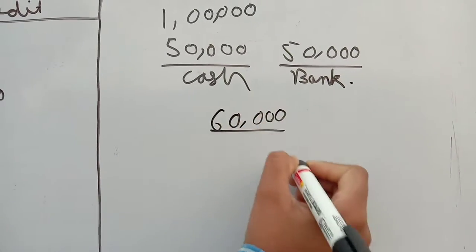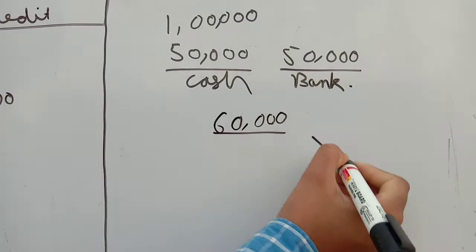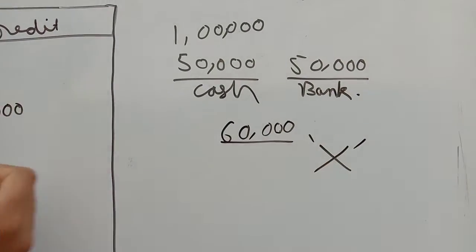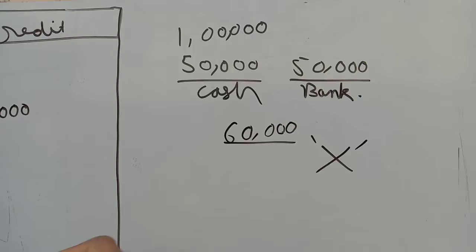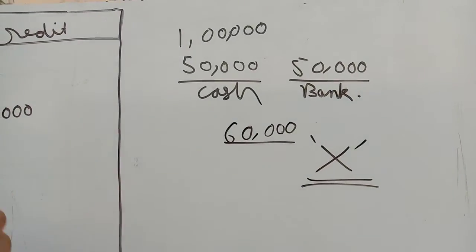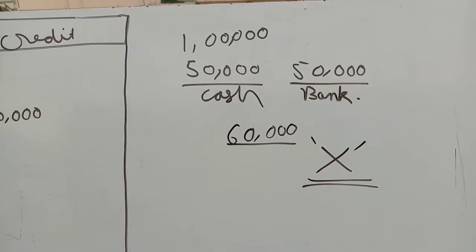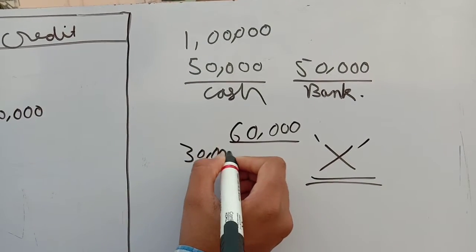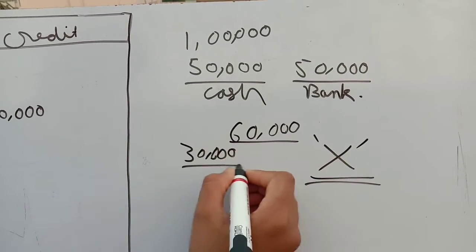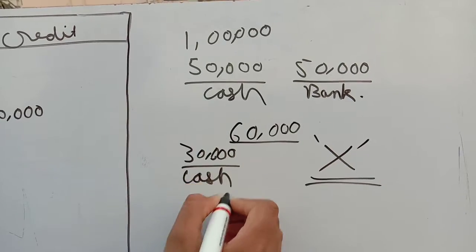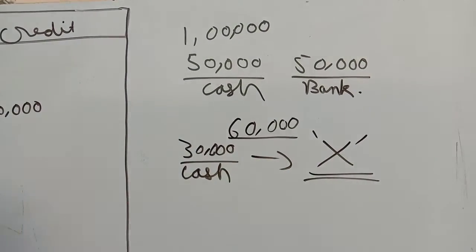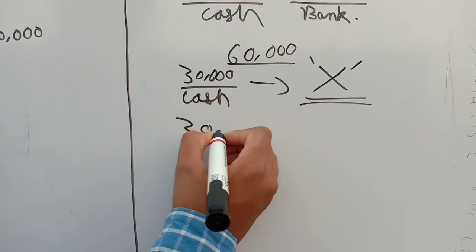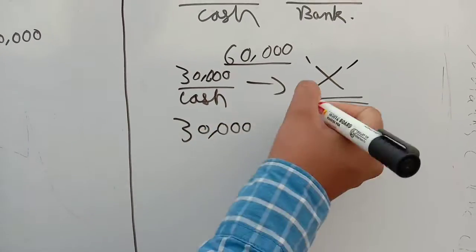We have bought goods from, say, some person X. X has given goods to us. Half of the 60,000 is 30,000. So this 30,000 rupees of cash we have given to X, and the remaining 30,000 is on credit from X.